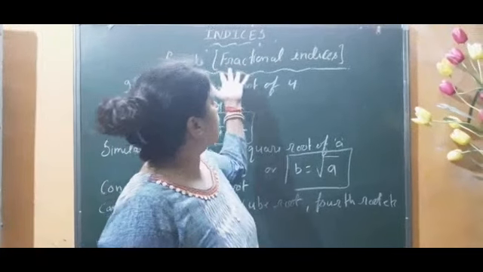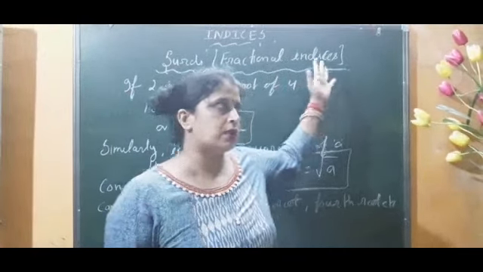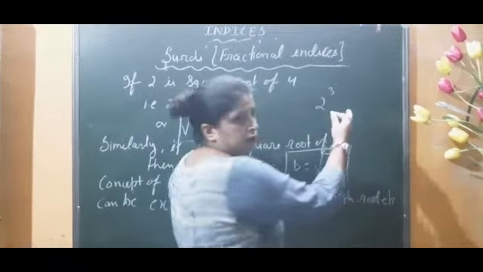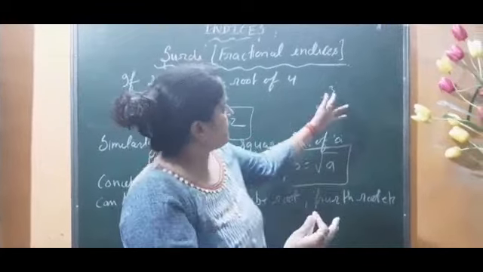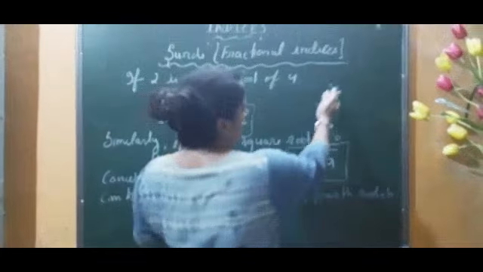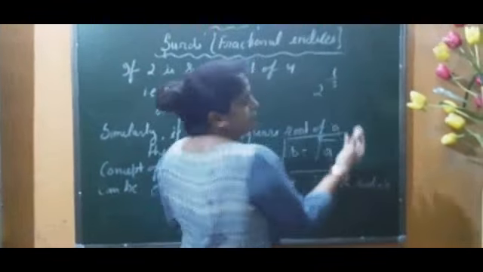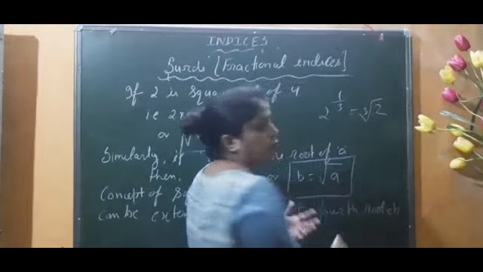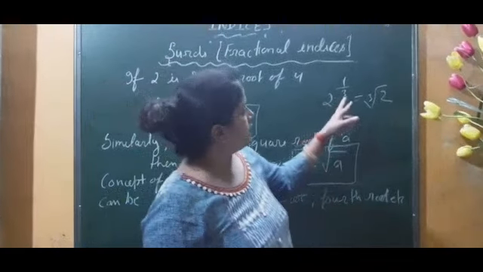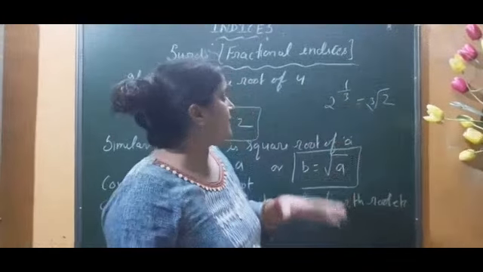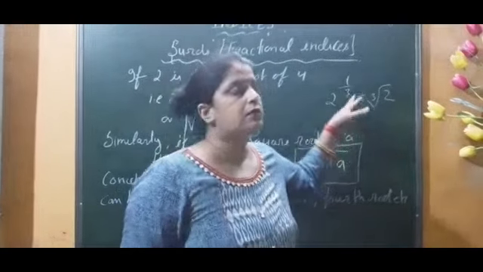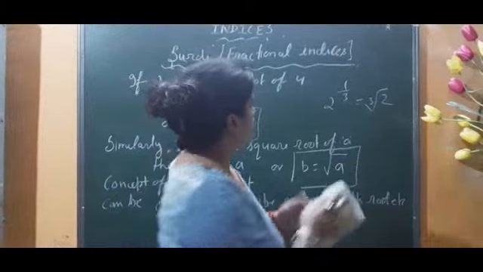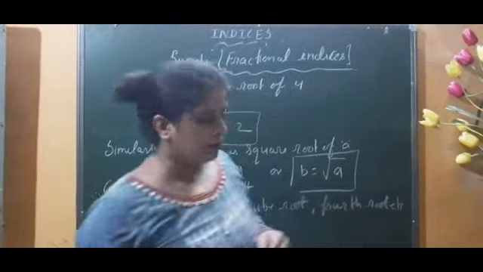Already I have written here that these are fractional indices, children. Try to understand what I am telling you. If a number is written in this way, 2 to the power 3, that is the indice, and the power is a whole number. If the power is written in this way, 2 to the power 1 by 3, it means the cube root of 2. So whenever you see the power or the exponent written as a fractional number, those types of numbers are called surds. Before writing the definition, let me try to explain something here.